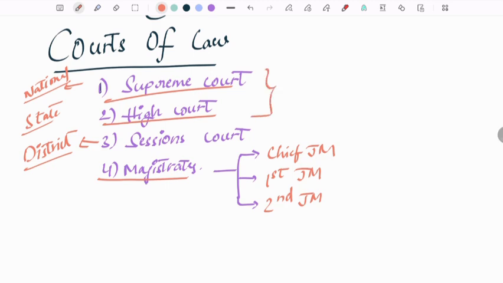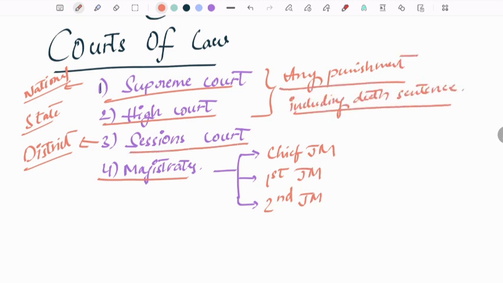The Supreme Court and High Court can give any punishment provided by law, including the death sentence. One more thing: the Sessions Court also can give any punishment including the death sentence. Remember the difference: it can only pass the death sentence. And all death sentences passed by the Sessions Court have to be sent to the High Court for confirmation.